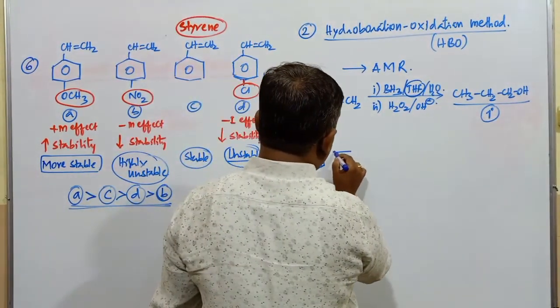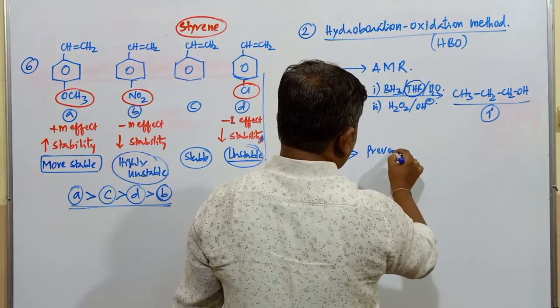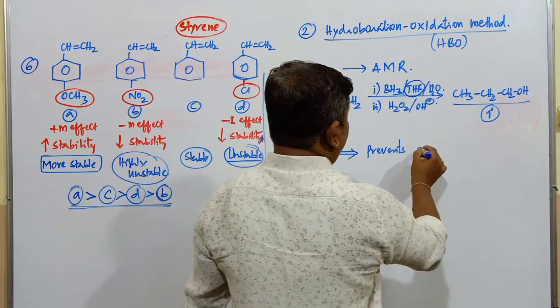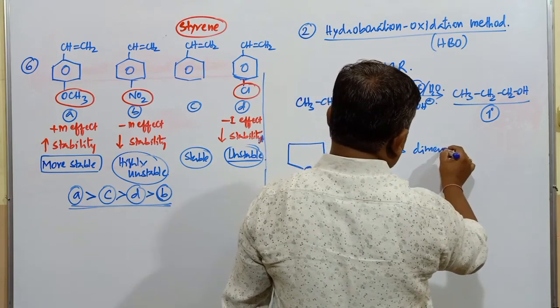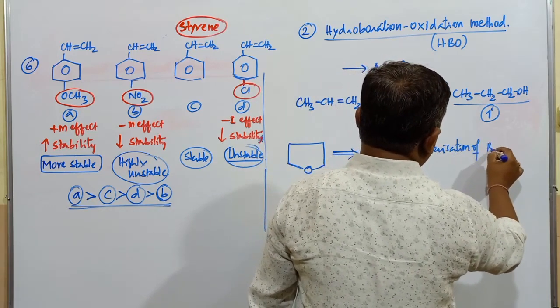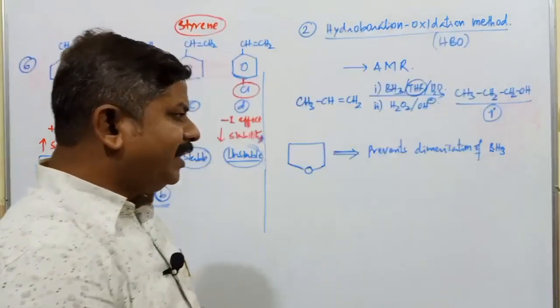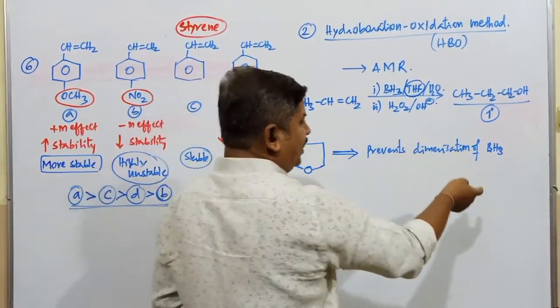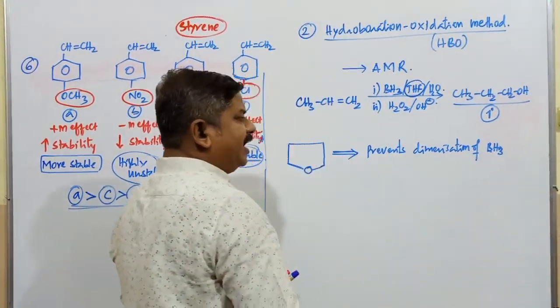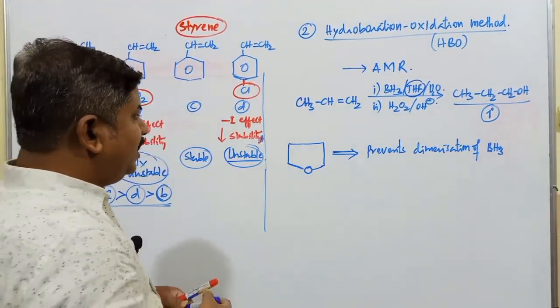The main function of tetrahydrofuran is that it prevents dimerization of which molecule? BH3. Sometimes BH3 is converted into B2H6, that is known as dimerization, and that is prevented by this particular tetrahydrofuran.